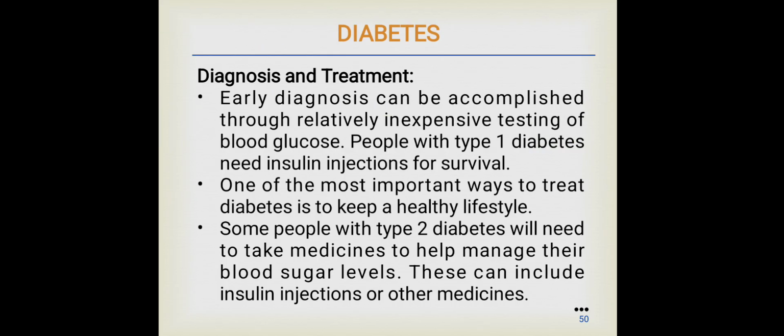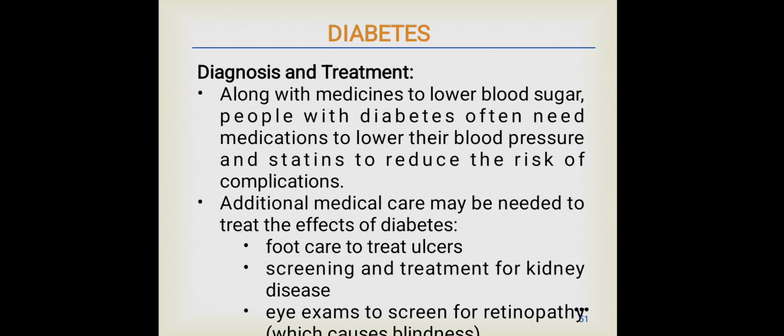Diagnosis and treatment. Early diagnosis can be accomplished through relatively inexpensive testing of the blood glucose. People with type 1 diabetes need insulin injections for survival. One of the most important ways to treat diabetes is to keep a healthy lifestyle. Some people with type 2 diabetes will need to take medicines to help manage their blood sugar levels. These include insulin injections or other medicines.